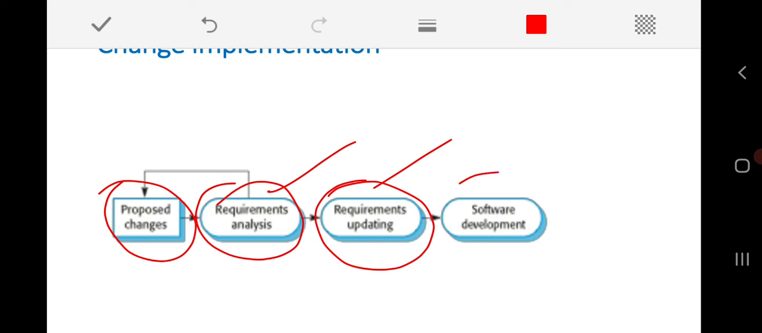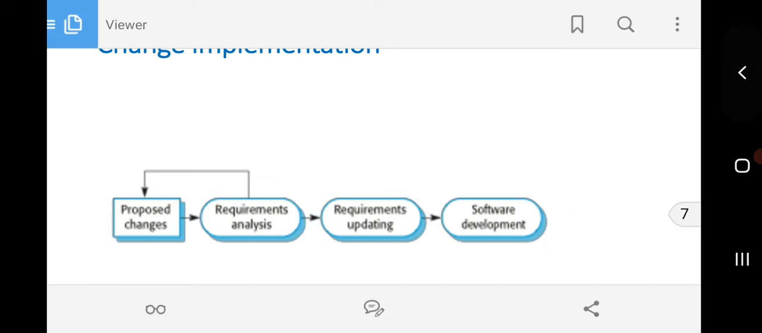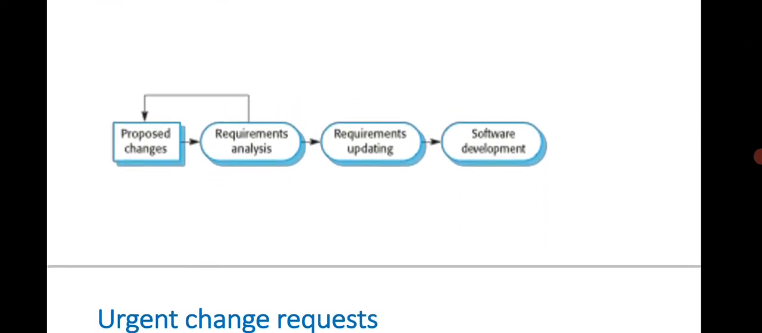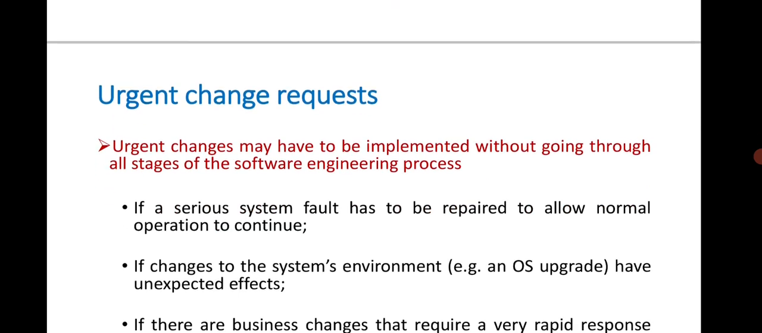Finally, with those updated requirements, we need to go for the software development. Software development means, once again, the further processes like design and implementation. Then after implementation, we have to validate the modified system once again, and that will be delivered to the end user. Is it clear? Okay, so these are the things that are going to take place.